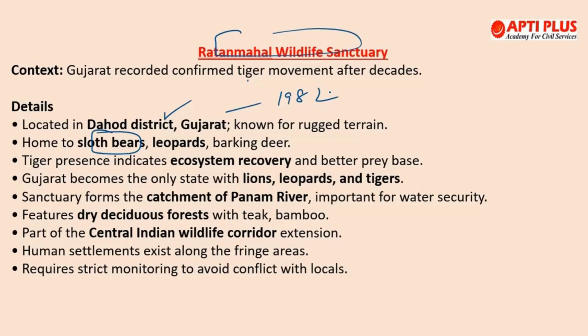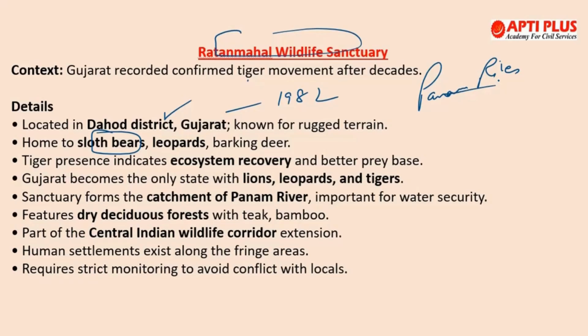And here, if we talk about the ecological features, the forest types are dry teak forest, mixed deciduous forest, dry bamboo brakes, etc. And finally, it forms the catchment of the Panam River. This you need to remember from prelims perspective. Panam River is vital for both Dahod and Panchmahal districts,